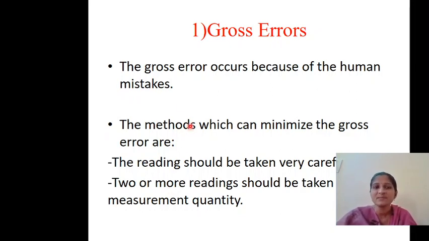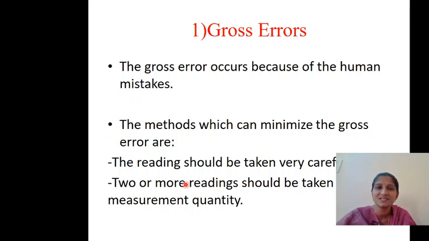So what are gross errors? Gross errors occur because of human mistakes, and the remedies used to reduce them are, first, the reading should be taken very carefully, and second, two or more readings should be taken of the measured quantity. So this is about the gross errors.